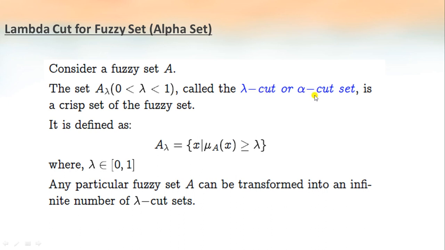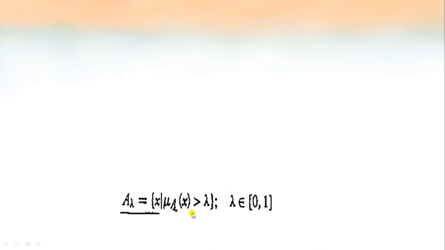This is a particular crisp set obtained from a fuzzy set and it is defined as A lambda equal to the set of X such that the membership value of this particular element X in the set A is greater than or equal to lambda. So A lambda equal to the set of X such that mu A of X is greater than or equal to lambda, where lambda belongs between 0 and 1. And any particular fuzzy set A can be transformed into an infinite number of lambda cut sets.